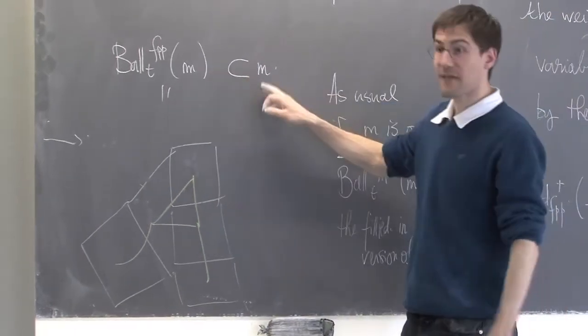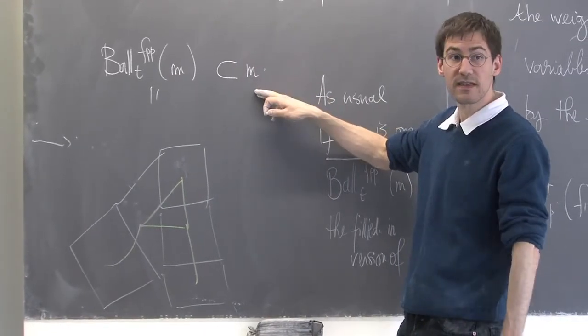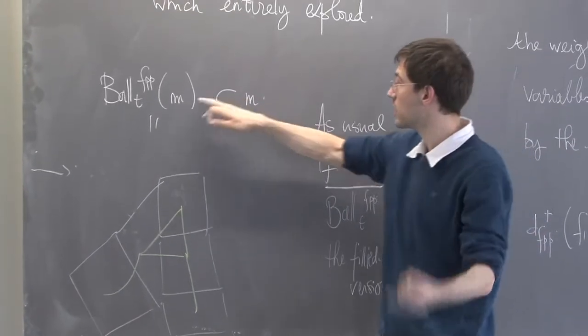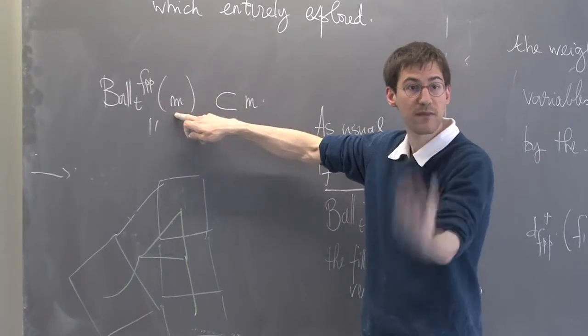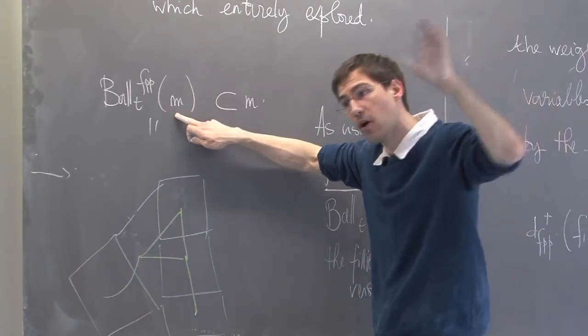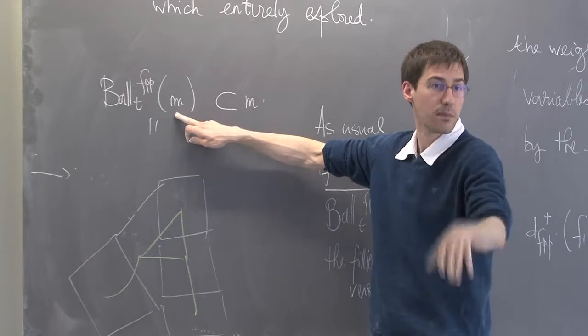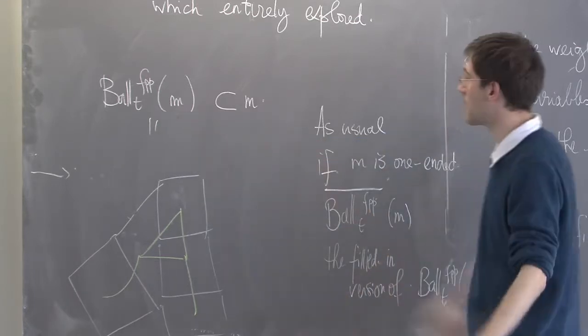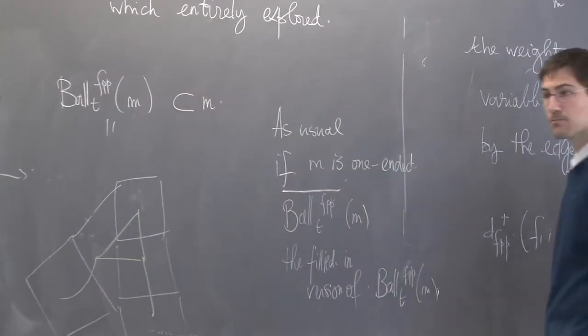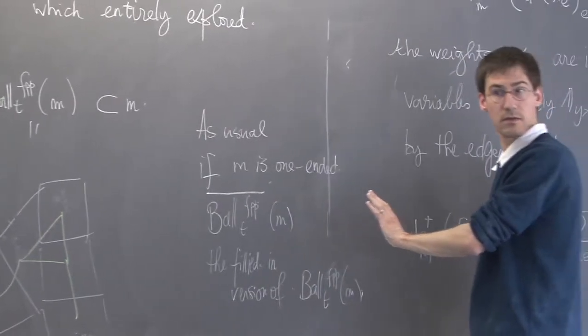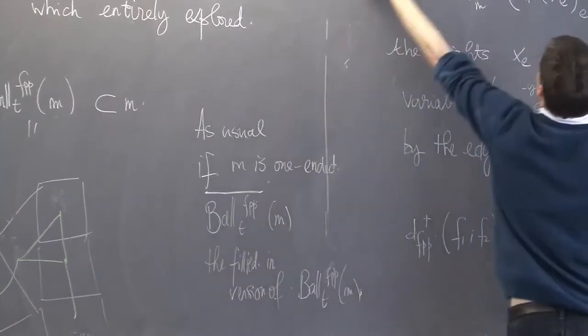This is a submap of M. Since M is one-ended, there is only one hole of this submap which contains an infinite part. Then I fill in all the other holes with their proper finite submaps in M. Okay? We've seen that 10 times.